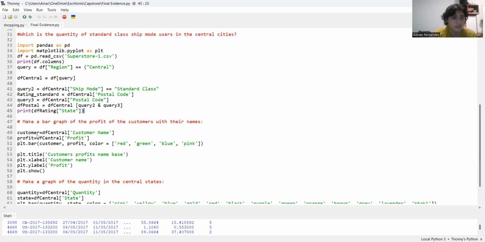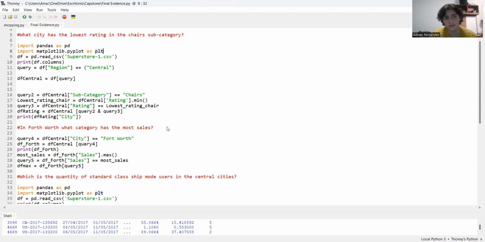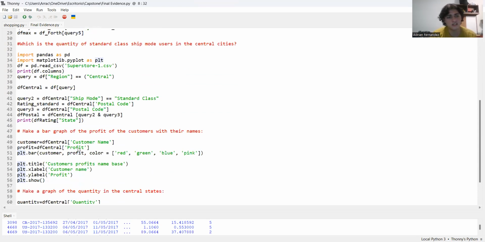As you can find, I put the import matplotlib and all the code to use a graphic at the beginning of all the code, so I didn't need to put it in this part because I already had it.